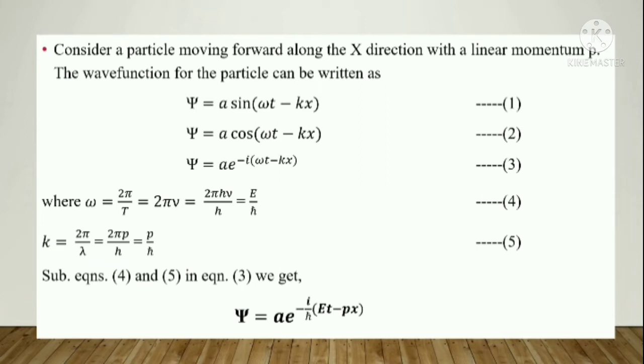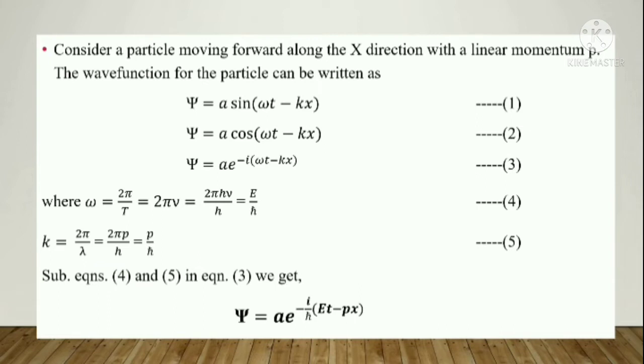To explain the theory in terms of photons or the packet of light, this wave function must be represented as a sine omega t minus kx, or cos omega t minus kx, or in terms of an exponential function. Let's see. Consider a particle moving forward along x direction with a linear momentum p.